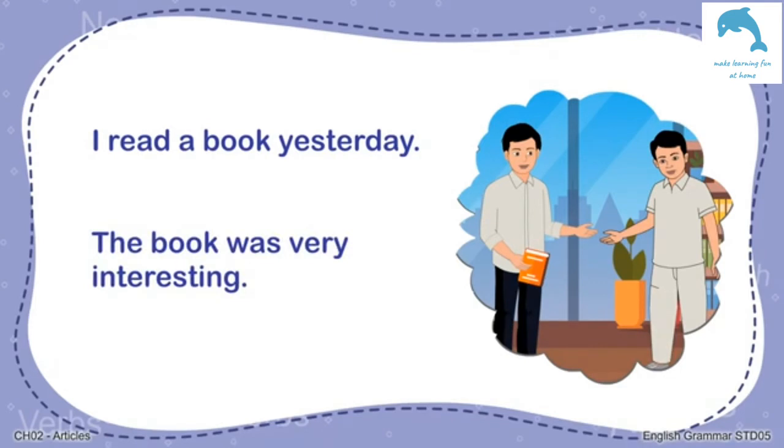In this example, when the word book is mentioned in the first sentence, we are referring to it for the first time, and the only thing we know about it then is that it is a singular countable noun.